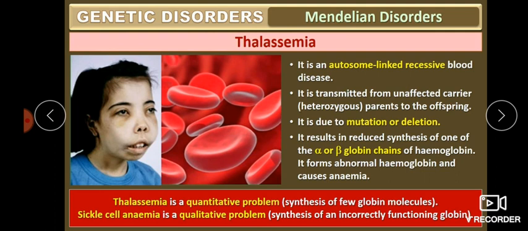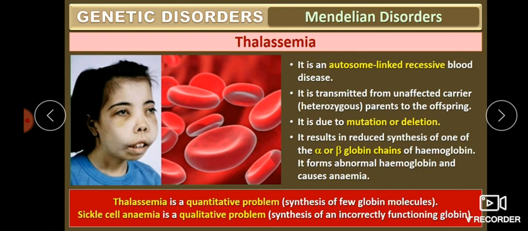It is due to mutation or deletion. So it results in reduced synthesis of one of the alpha or beta globulin chains of hemoglobin. What happens is that due to the deletion or mutation, either the alpha chain is deleted or reduced, or the beta chain is reduced in synthesis. So it forms abnormal hemoglobin and causes anemia.